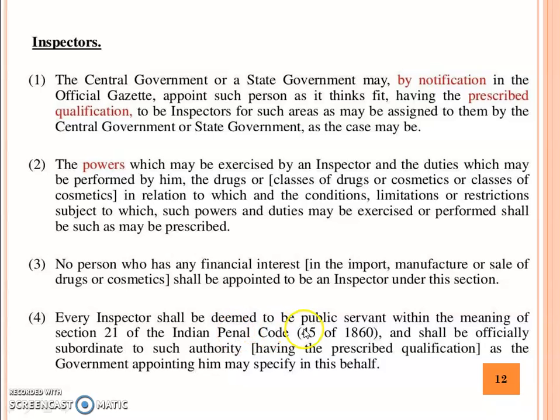Every inspector shall be deemed to be a public servant within the meaning of Section 21 of the Indian Penal Code, 45 of 1860, and shall be officially subordinate to such authority having the prescribed qualification as the government appointing him may specify in this behalf.